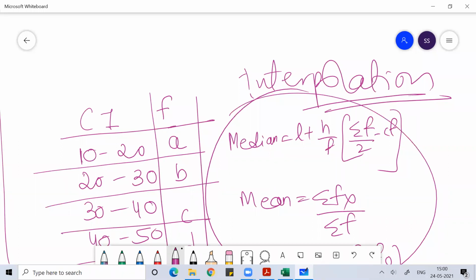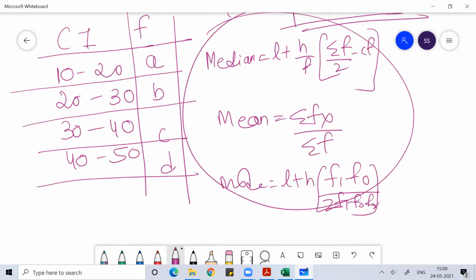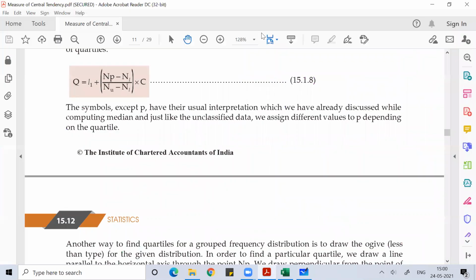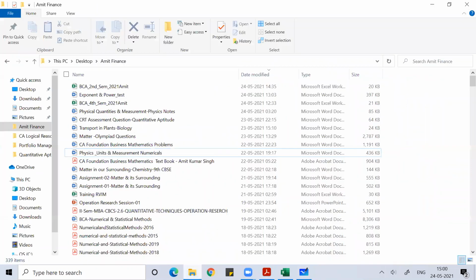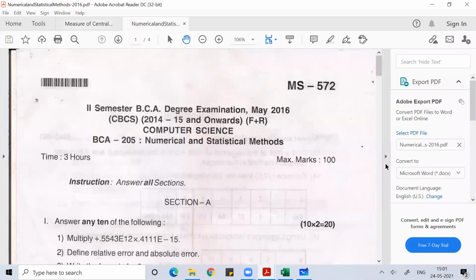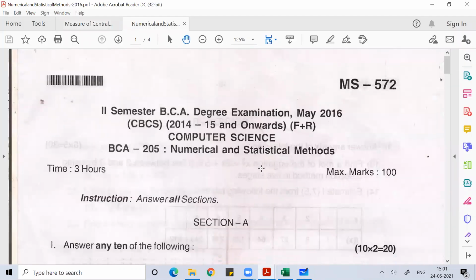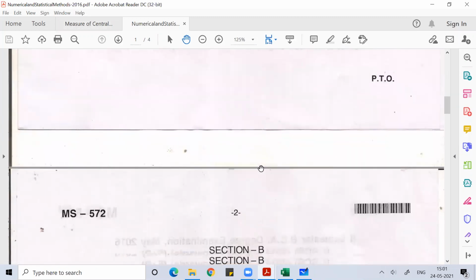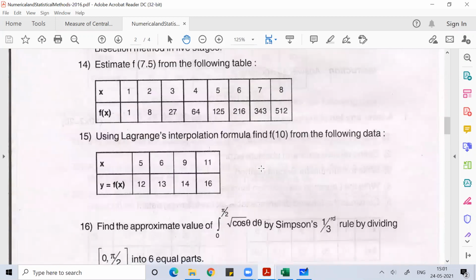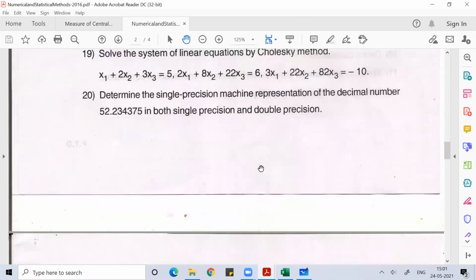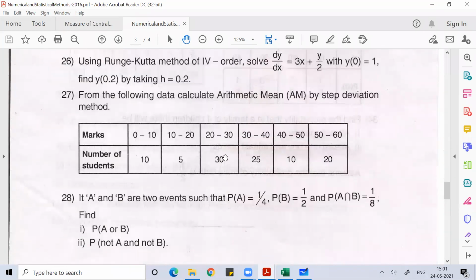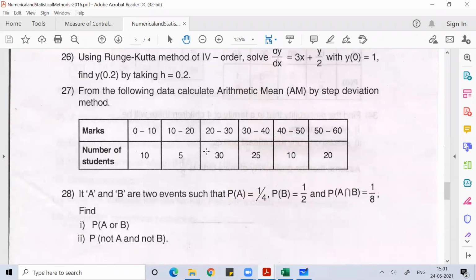Many times, when you have simple x and f values, you don't have to dig. You dig whenever there's a class interval, because there the range is given and you don't know what exactly the value is.